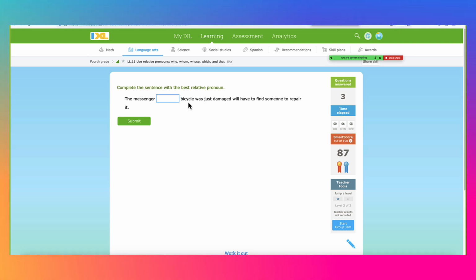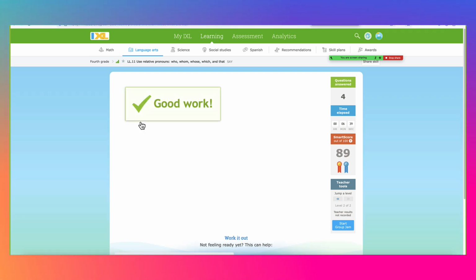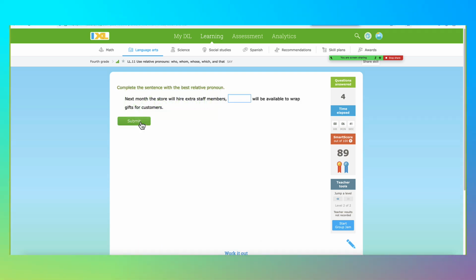If you say whom, it makes no sense, right? Bicycle was just damaged, or bicycle was messenger. No. We're gonna have to say whose bicycle was damaged. Whose bicycle was just damaged? It's referring to the messenger's bicycle. So you will have to use the word whose. Alright, hopefully this helped you, and good luck. Let me know if you have any questions.